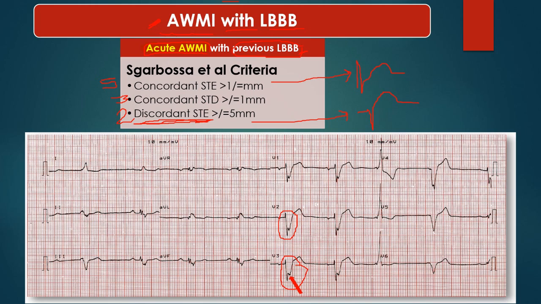This is used for diagnosis of old anterior wall MI, and in old anterior wall MI there must be a Q wave also in these leads. It is not clearly visible over here, so I think this is a Q wave itself. This is also a Q wave, right? So there must be a Q wave also to diagnose old anterior wall MI.